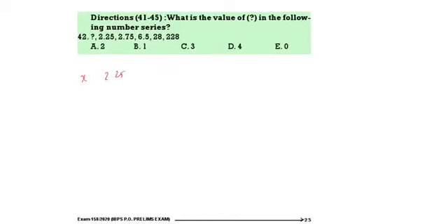Question mark, 2.25, 2.75, 6.5, 28, 228. Now see here. 6.5 to become 28: 6.5 into 4, 26 plus 2. 28 into 8 is how much? It is equal to 224 plus 4. Similarly, into 4 plus 2. Then into 2 plus 1. 2.75 into 2 is 5.5 plus 1.